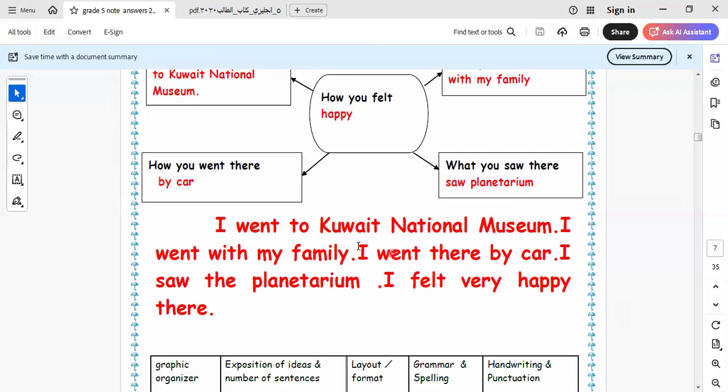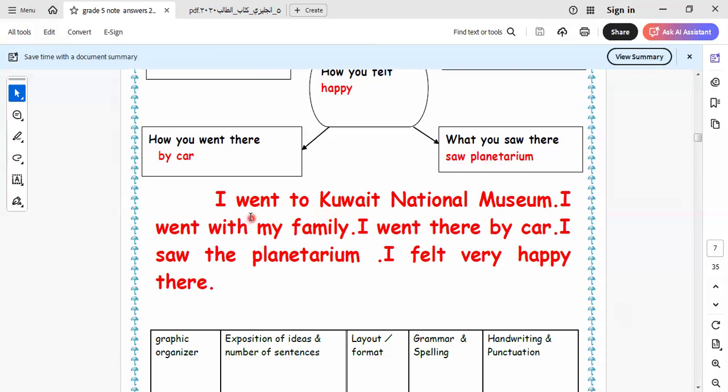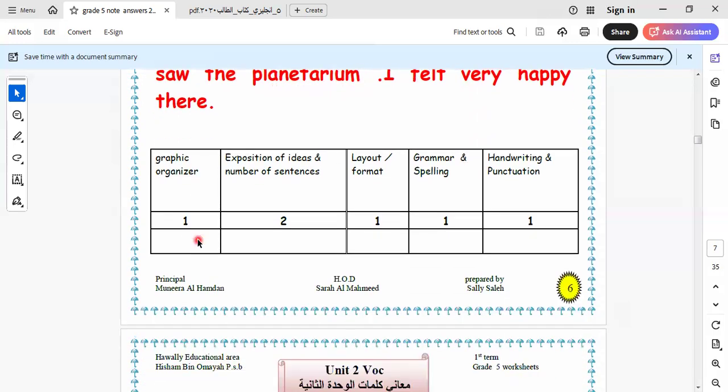What you saw there. So planetarium, because it refers to something about the planets. So planetarium. Let's read the paragraph together. I went to Kuwait National Museum. I went with my family. I went there by car. I saw the planetarium. I felt very happy there. Okay.